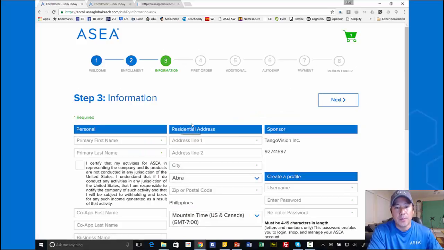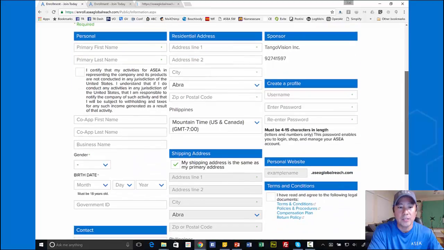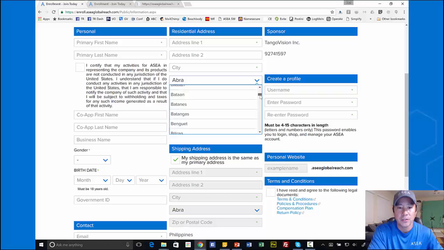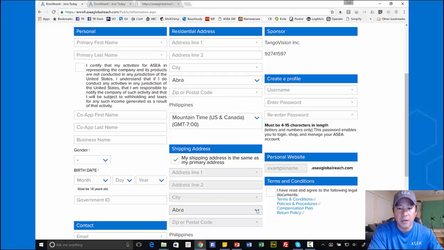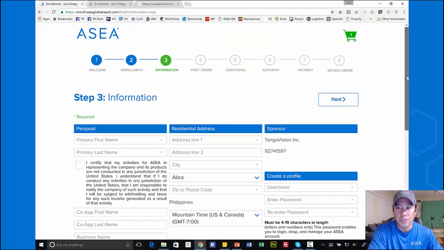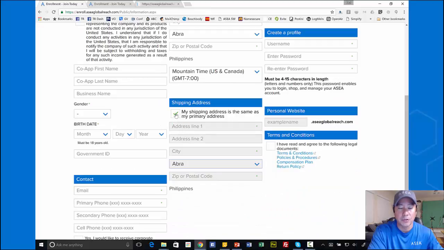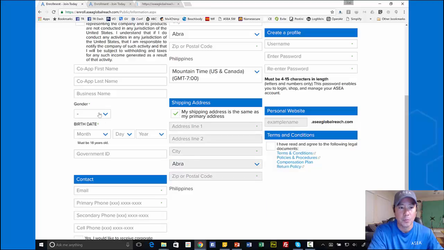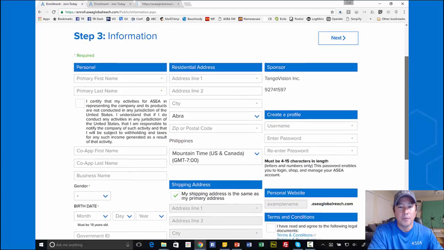Now here they're going to be asked to put in their information, all that good stuff. And notice here in the Philippines case that they have the ability to ship to areas within the Philippines. I'm going to drop down. Here are different areas there, and if it was the same, they would make sure that the box is checked as the same. If it's not, they can select another area right there in the Philippines. They'll put in all of this, and this information will be needed for their enrollment.